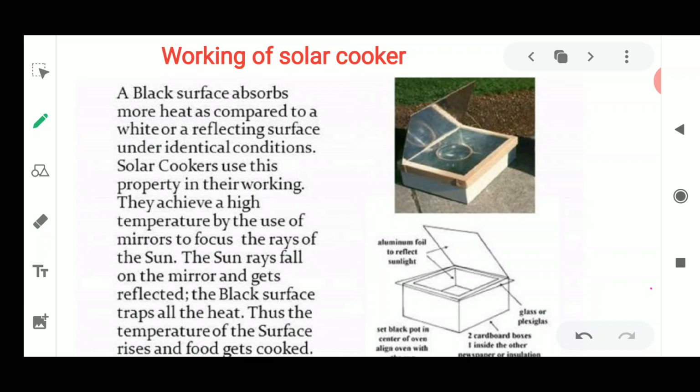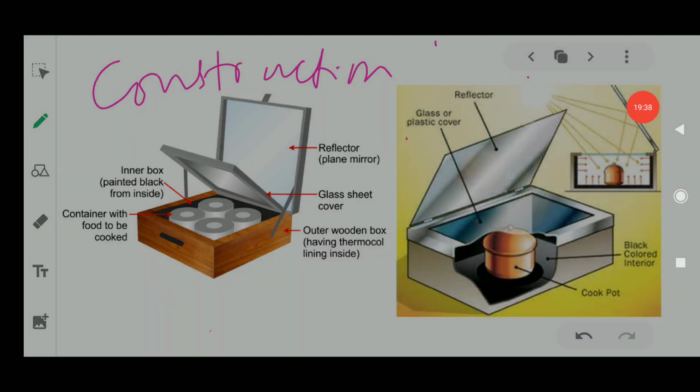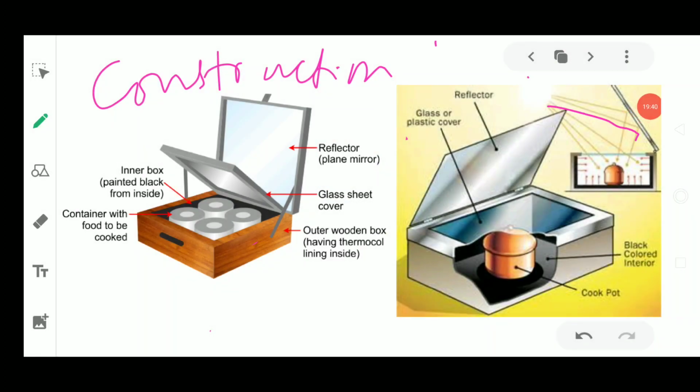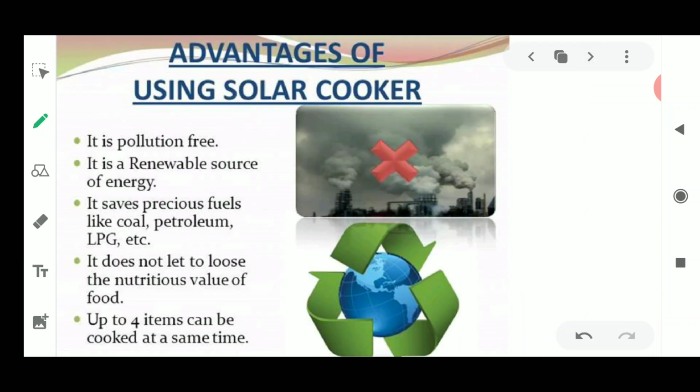Now this is the working of the solar cooker. I hope you all have understood. You can see the diagram here showing that the radiations are coming and going on the reflector. This reflector is reflecting the complete radiations inside this box where the vessel is being kept. Now this vessel is going to cook the food as it is kept from day to evening, and it is going to be cooked in 2 or 3 hours. Okay, first we'll understand the advantages of using a solar cooker.